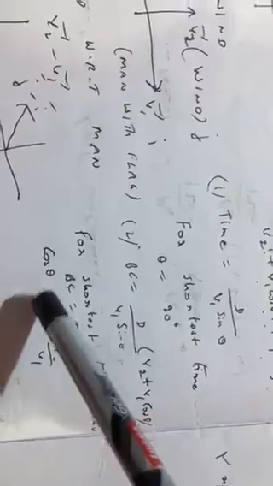Now suppose if they ask you what is the shortest distance, what is the direction of swimming for shortest distance, you can easily see from the figure shortest distance BC, it will be 0. That is the shortest. So if BC is 0, then v2 plus v1 cos theta must be 0. So cos theta will be minus v2 by v1. So these are the formulas for river.